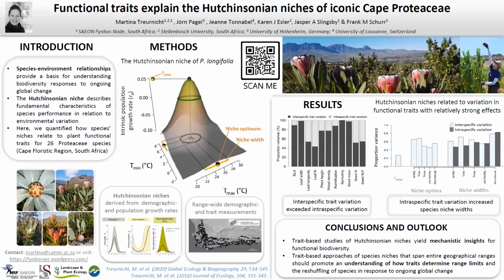To conclude, trait-based studies of Hutchinsonian niches yield important mechanistic insights for functional biodiversity and biogeography. Trait-based approaches of species niches that span these large-scale geographical gradients should promote an understanding of how traits determine the range limits of species and provide insights for global change research.